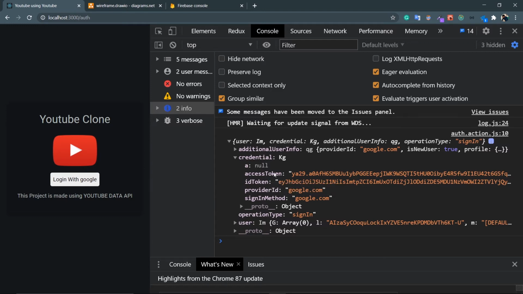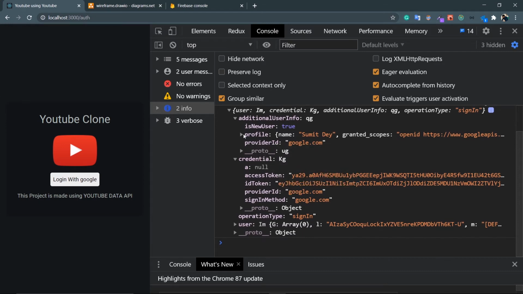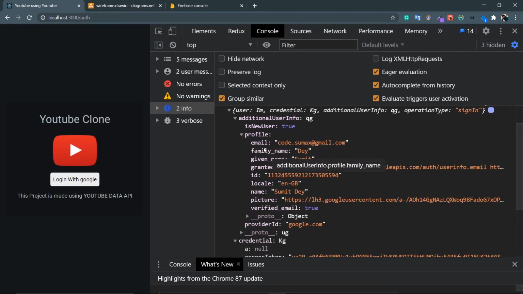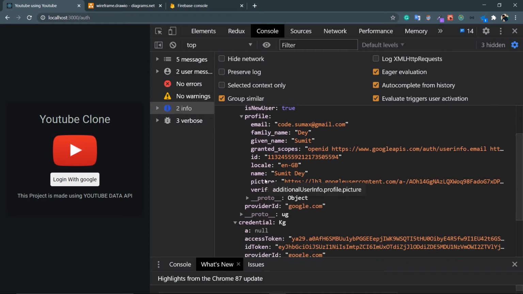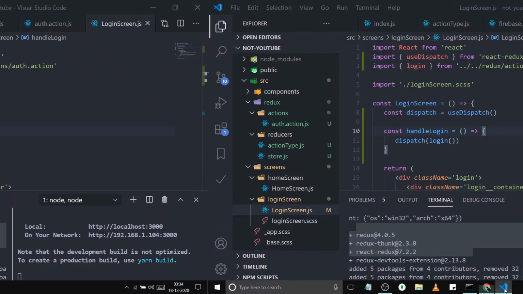And what else I need? From this additional user info, I need this profile. So from this profile I can get the email, I can get the family name, given name, granted scope. This scope is important. I'll be talking about this scope in a minute. And then this name and the picture, my user avatar. So that's it. So my data is coming, and let's create a reducer to handle the data.